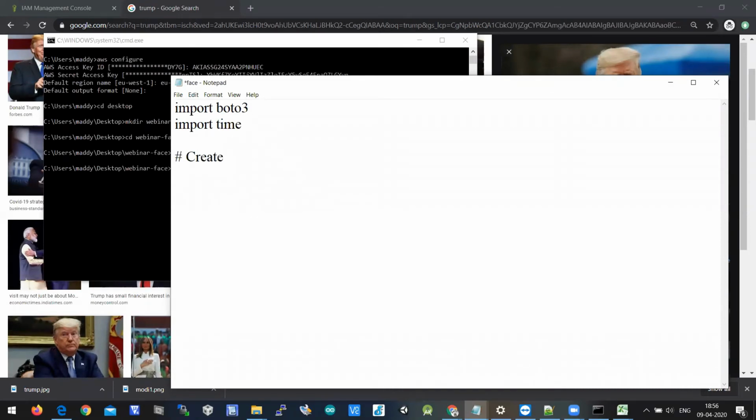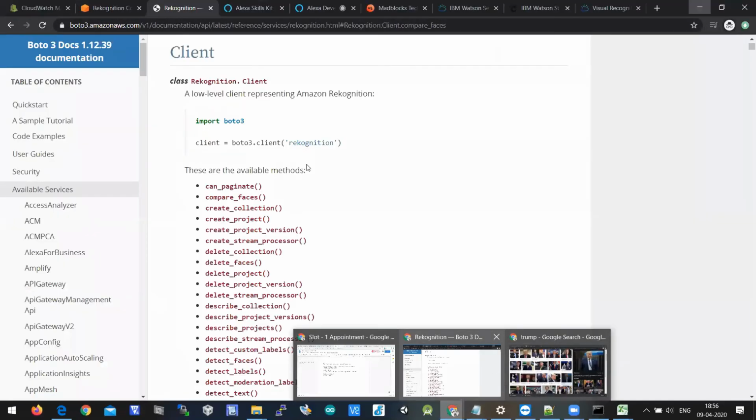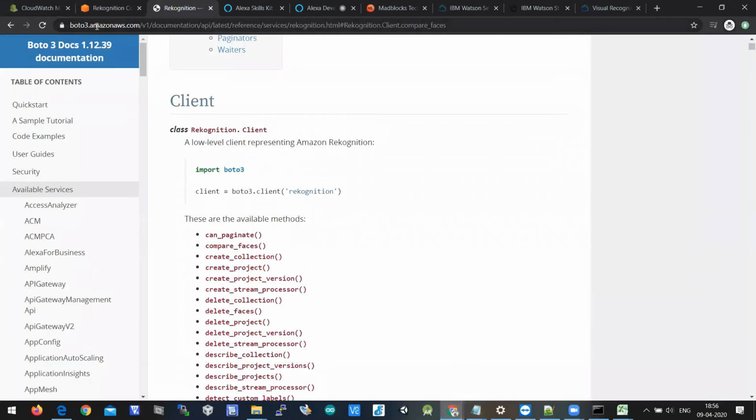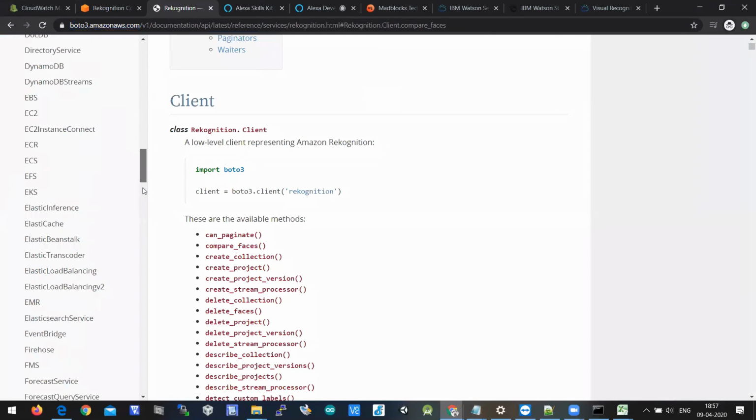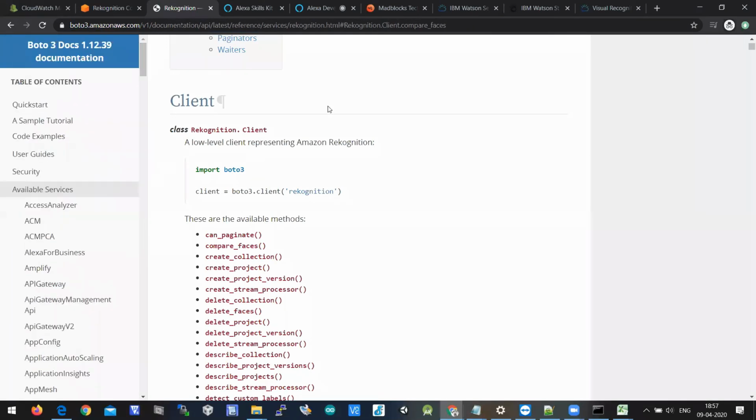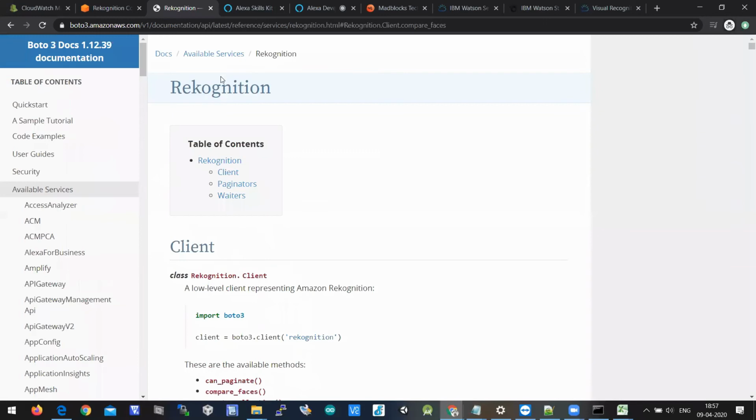And then we have to hash, right? Hash is a comment in Python. We have to create a client, that is important. And let's jump into the API. I'll show you how to access the API. So this is the Boto3 documentation site, boto3.amazonaws.com. This is a website where you can browse the documentation of AWS, particularly Boto3. You can check for the Rekognition service, because there are a lot of services in the API. So I searched for a service called Rekognition, because that is what we need for face recognition.